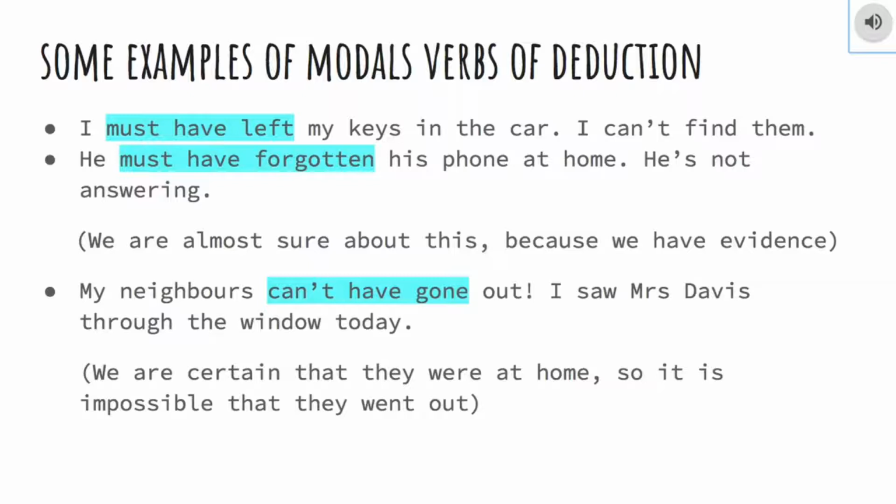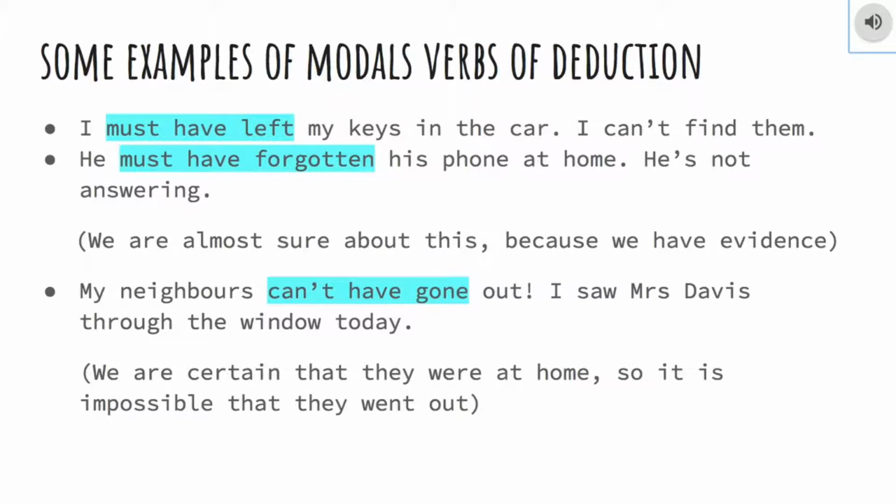And also we have: my neighbors can't have gone out. I saw Mrs. Davis through the window today. In this case, we are saying that they were at home, so it is impossible that they went out.